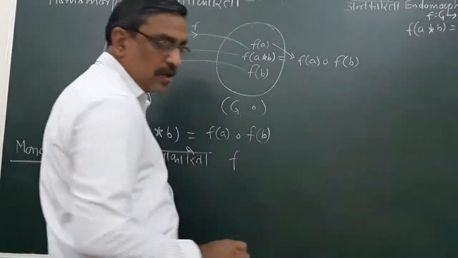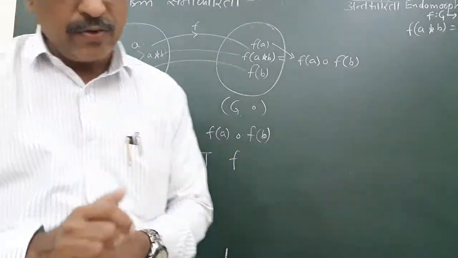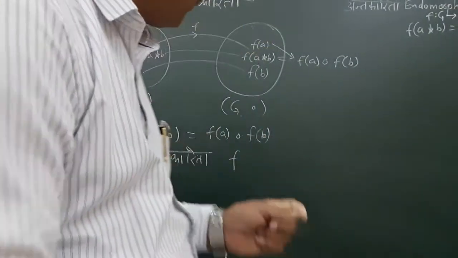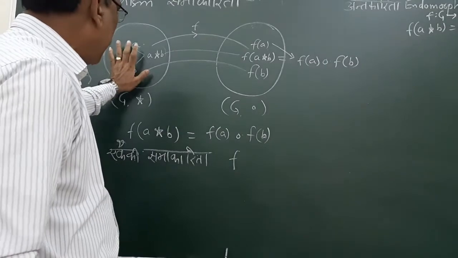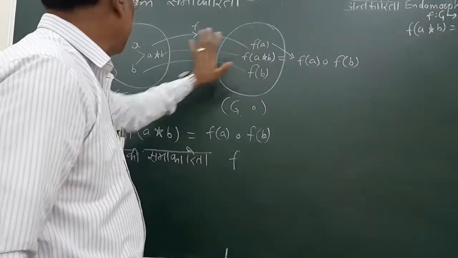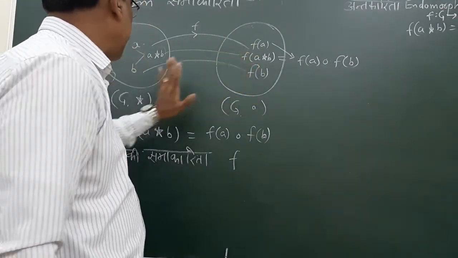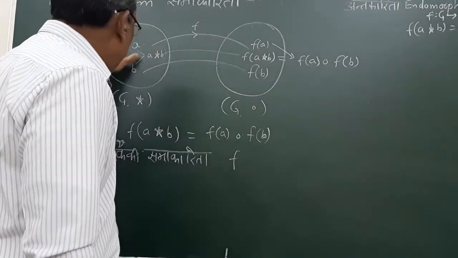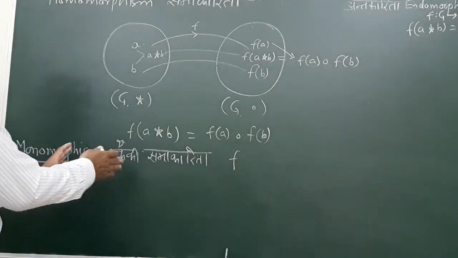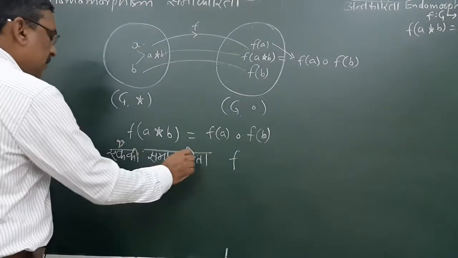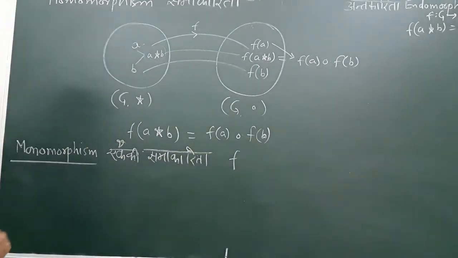F image of A to itself. One image of FA is this one. FB is another image. FC, all elements having one image only, then this is known as एककी समाकारिता या मोनोमॉर्फिज्म।